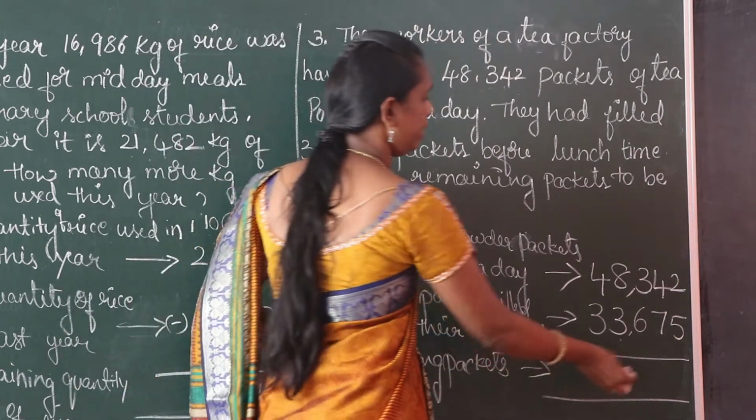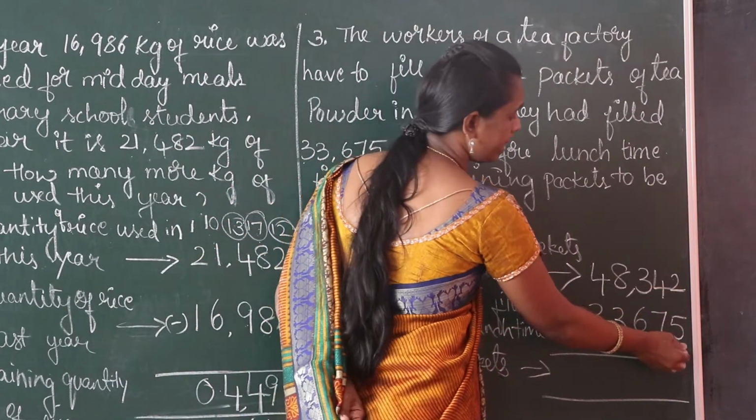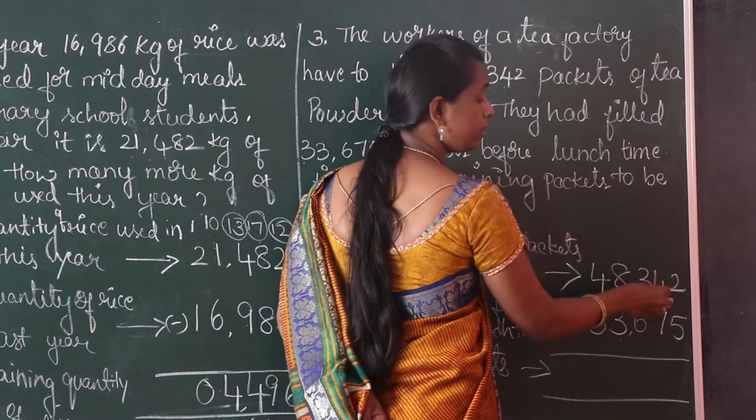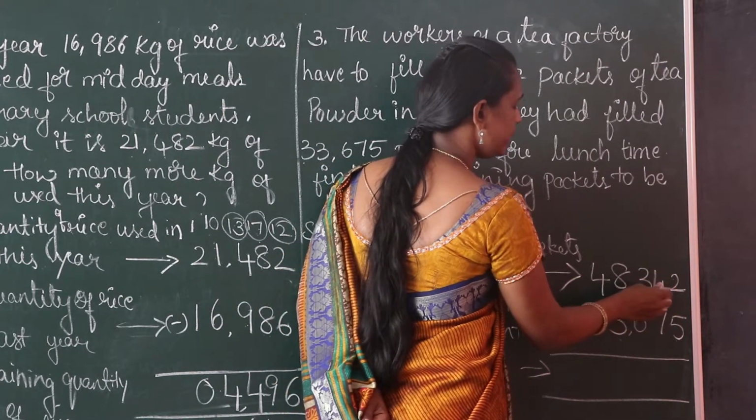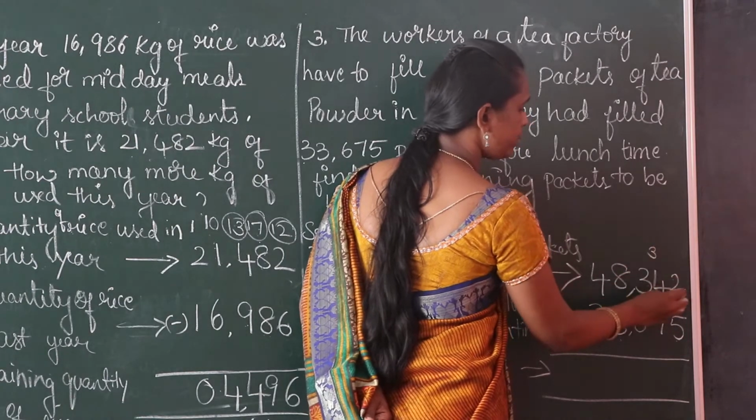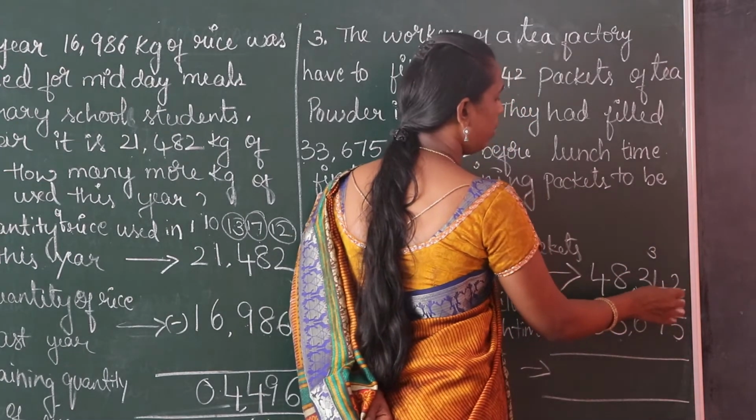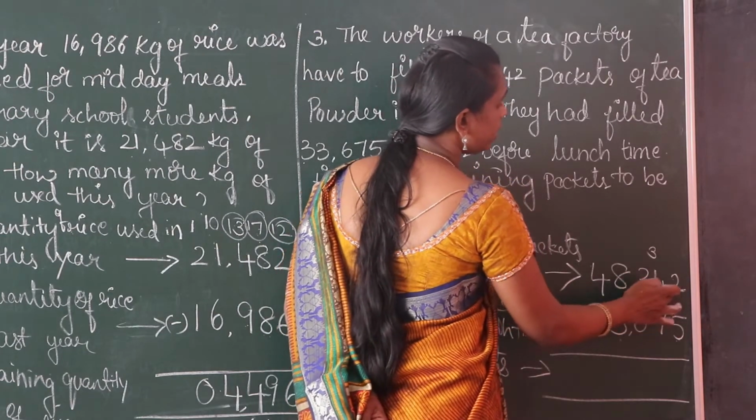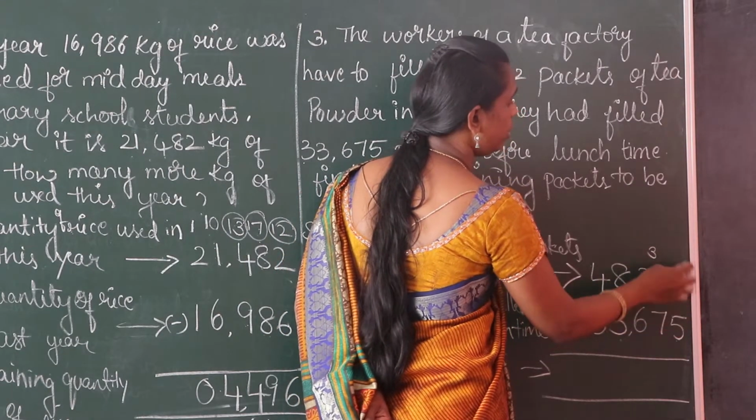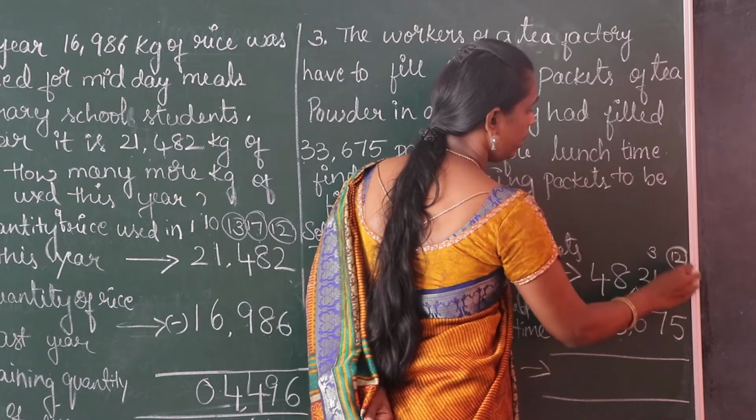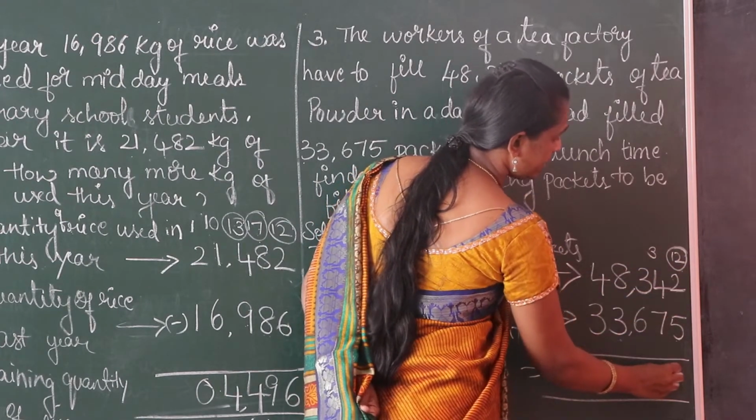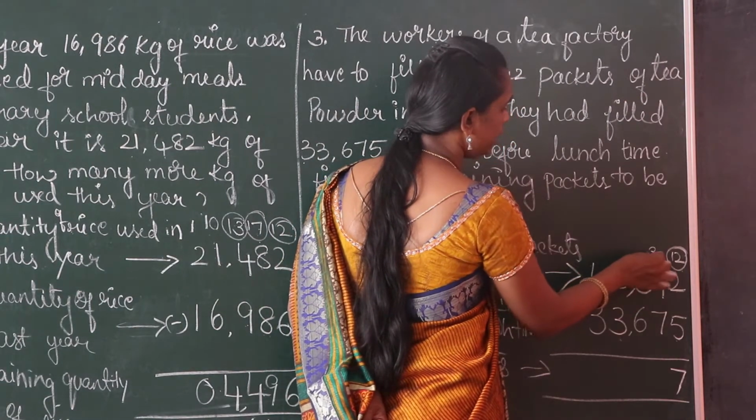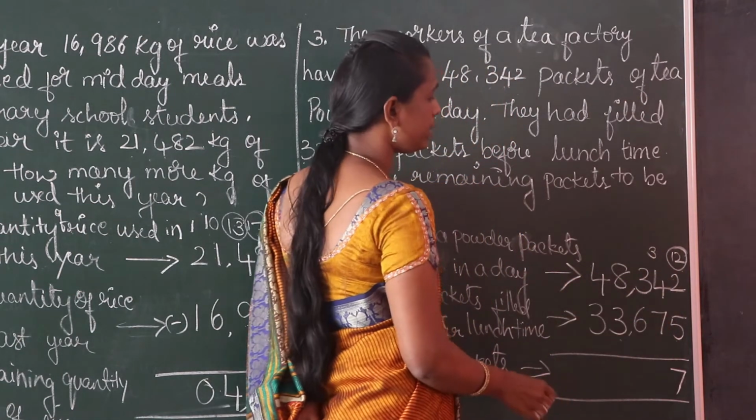2 minus 5. It is not possible because 5 is a greater number. So take borrow from the tens place. This 4 becomes 3. This 2 becomes 12. How? Means take borrow from tens place. 10 plus 2 becomes 12. 12 minus 5, 7. And then 3 minus 7, it is also not possible.